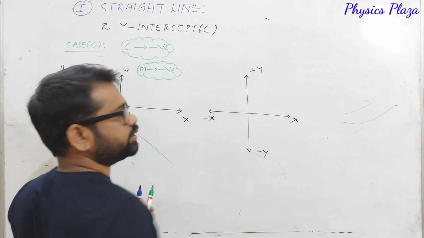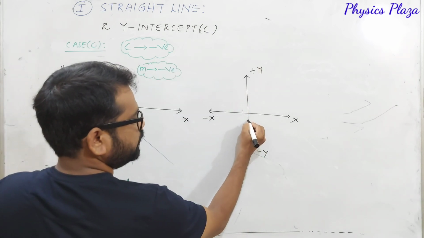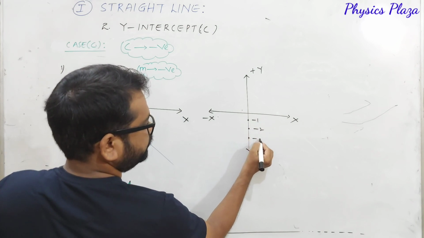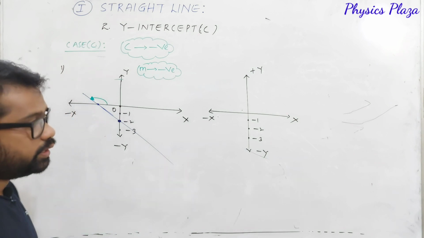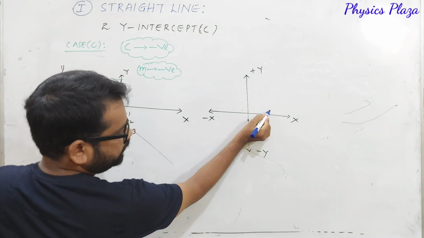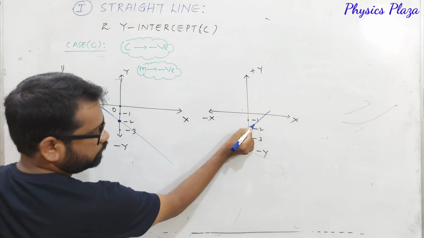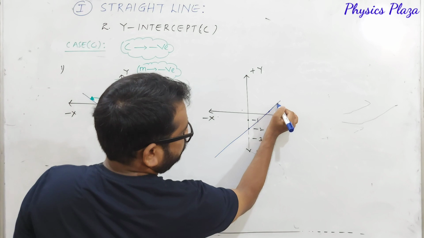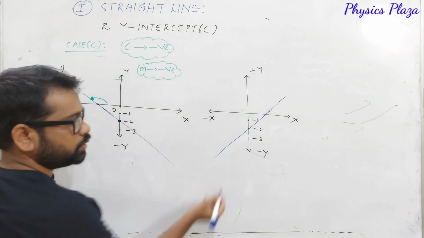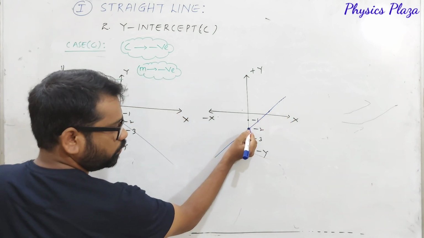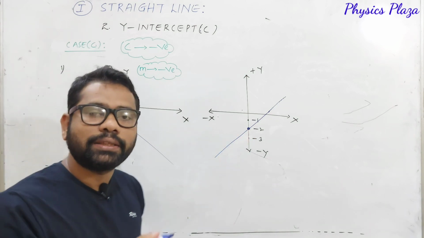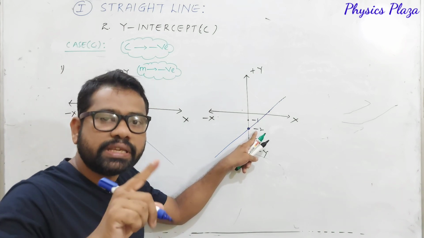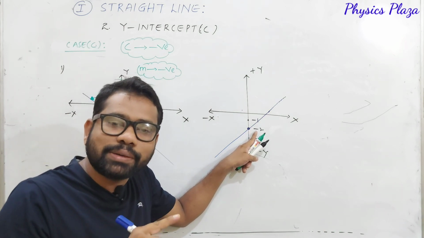And here the y-axis, children. Now here, as usual, it is -1, -2, -3. So look at here. Here we got a straight line cutting like this. This is how we got a graph. Now let's look at this y-intercept. Where is the straight line cutting the y-axis, dear children? Negative y-axis at -2. So c is equal to -2. That is, y-intercept is negative.